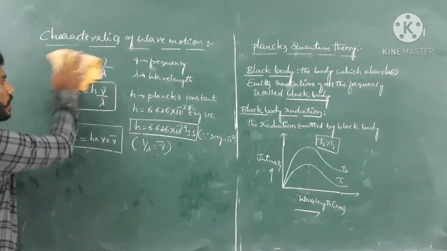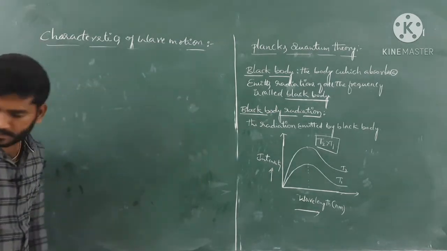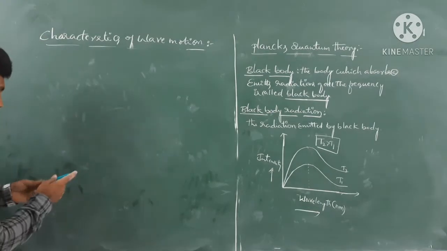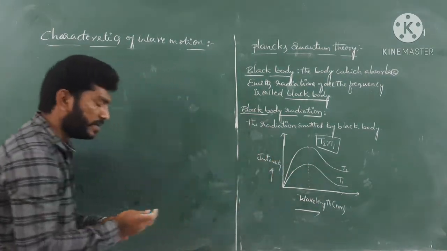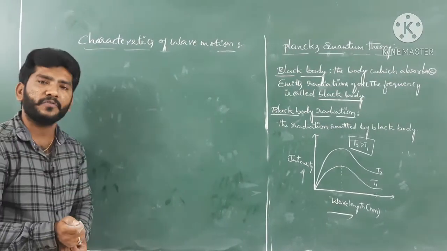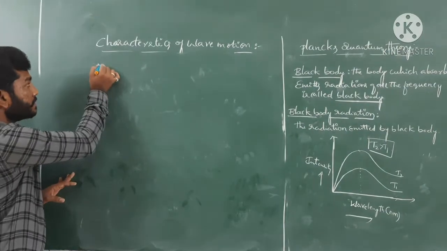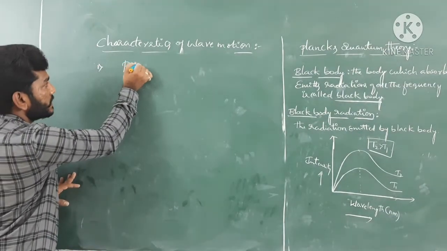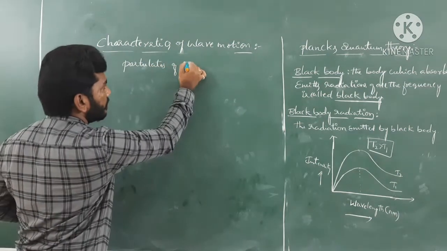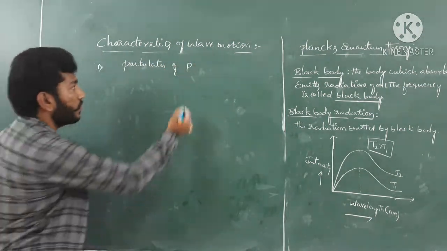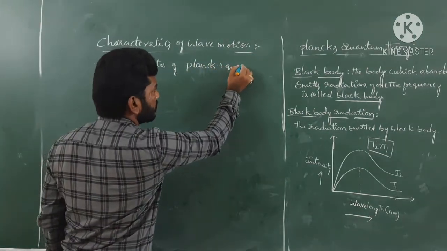I just have to write here: based on that experimental observation, Planck made his own postulates. We'll discuss one by one. That is the very first. Postulates of Planck's quantum theory.